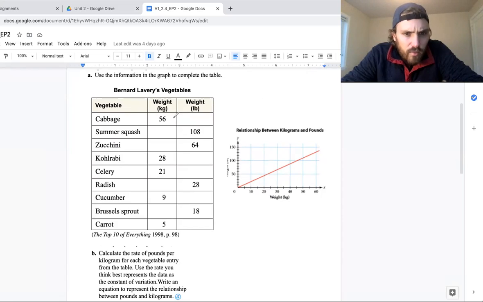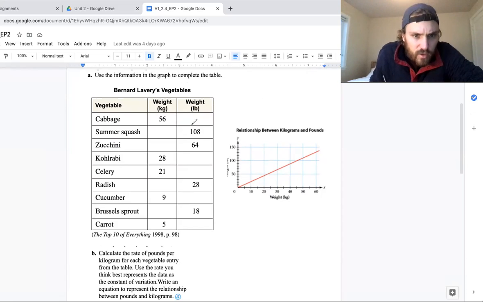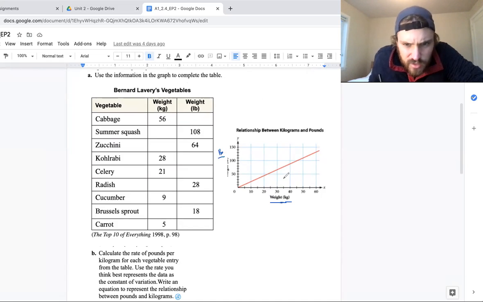All right, so let's look at the graph. First of all, cabbage, kilograms, which is right here on the X value. And I think we lost our pounds over here, but that's the Y value. So cabbage is 56 kilograms, which should be right around there. And then if we go up, that's about, let's see, 10, 20, 30, 40. These are by 10, so I'm going to say 120 pounds.